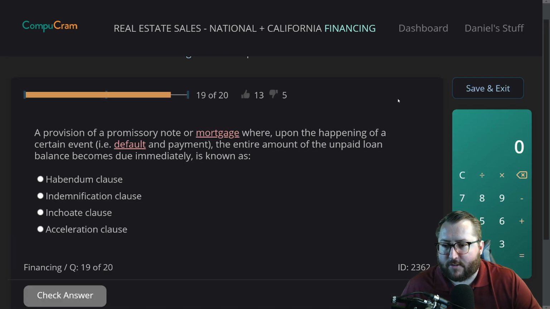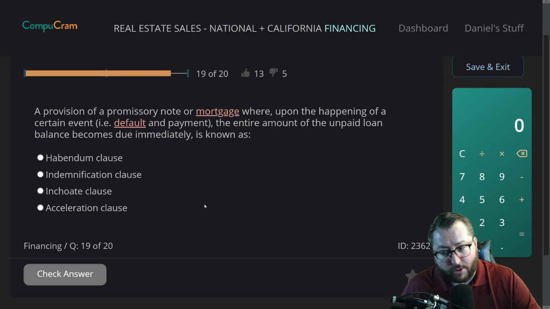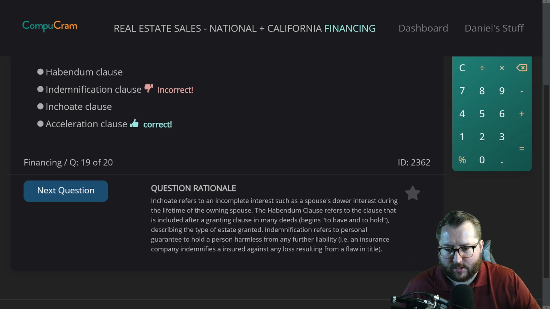Question 19. A provision of a promissory note or mortgage where, upon the happening of a certain event, i.e. default in payment, the entire amount of the unpaid loan balance becomes due immediately is known as the habendum clause, indemnification clause, inchoate clause, hey, comment if you know how to say that one, spell that one out, D, acceleration clause. I don't think it's inchoate. I think acceleration clause is you want to accelerate the payment. Habendum. I'm going to say indemnification. Oh, okay. It is acceleration clause.